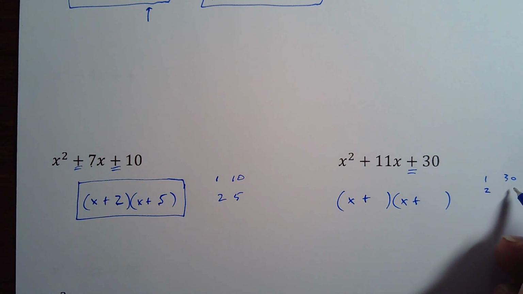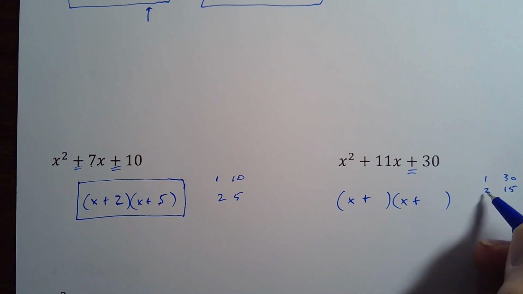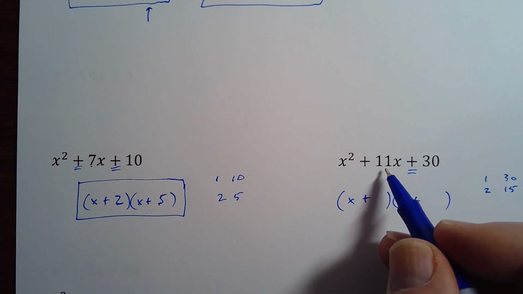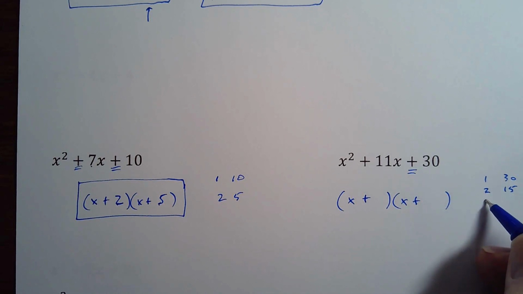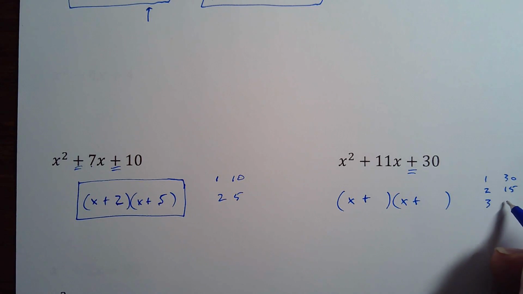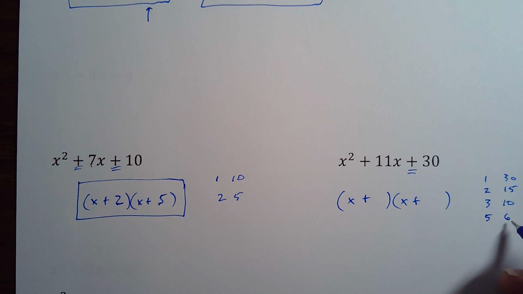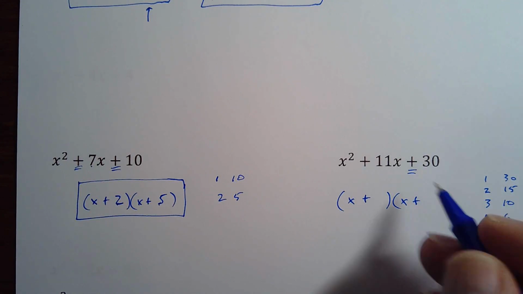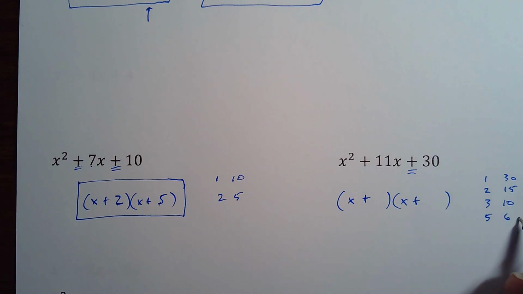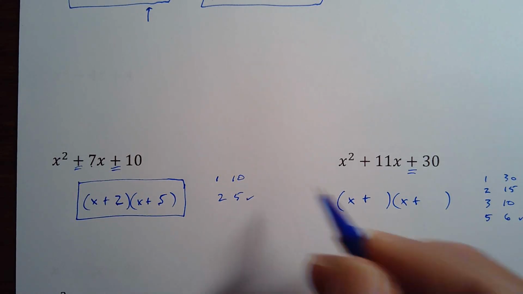Does 2 go into 30? Yeah, 15 times. Does 2 and 15 add up to 11? No. How about 3 and 10? That's getting closer, but no, that makes 13 when I add them up. And then 4, that doesn't go into 30. 5 goes in there 6 times. 5 and 6, they do add to 11. There's my winner. So, yay.